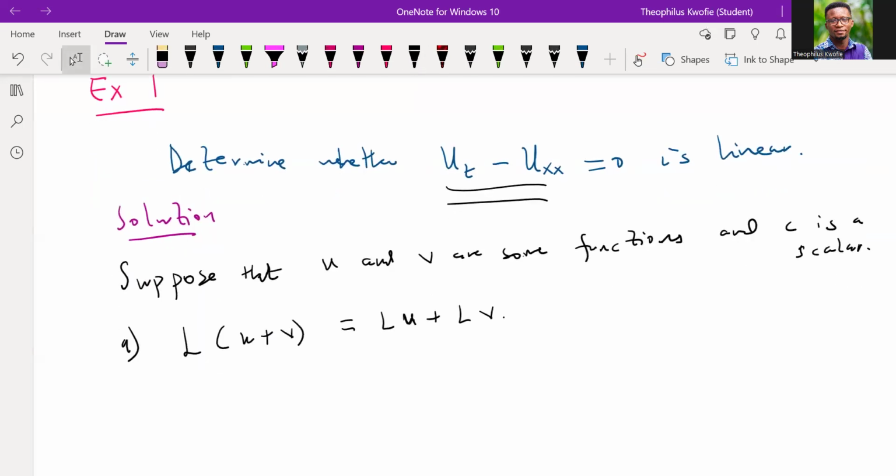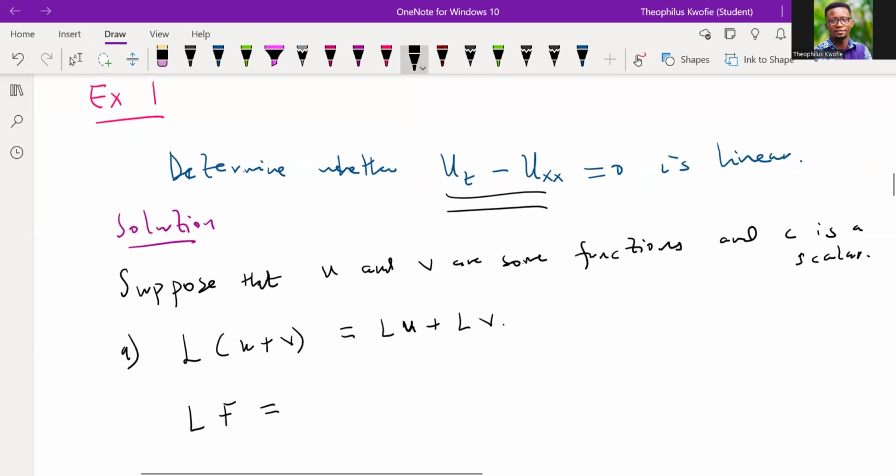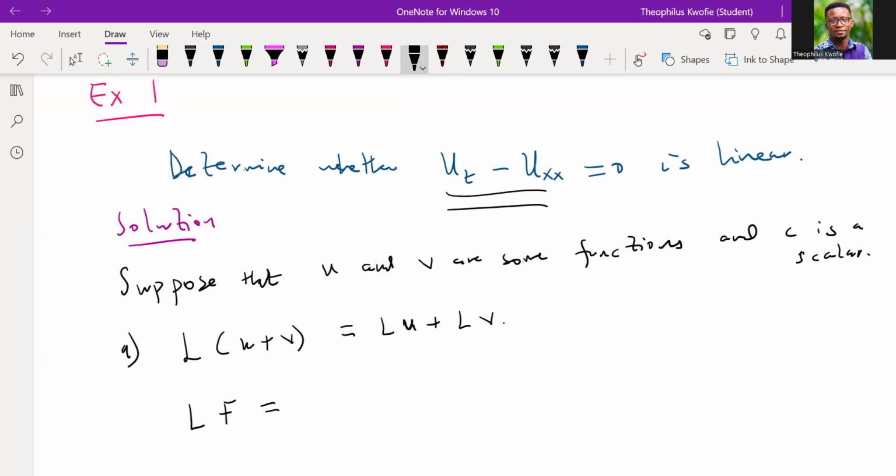Now, this is what we are going to do. Suppose we have some function, let's say big F. When we operate that on the left side of the problem, we are going to have...